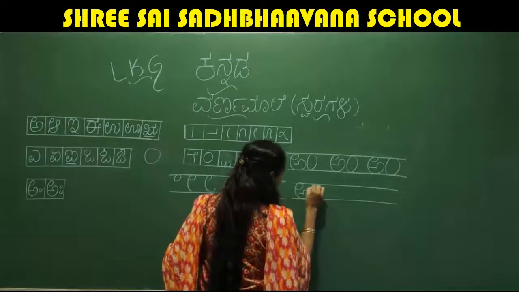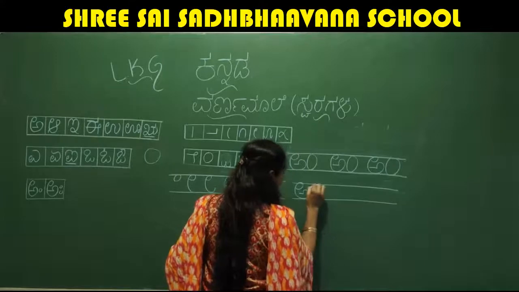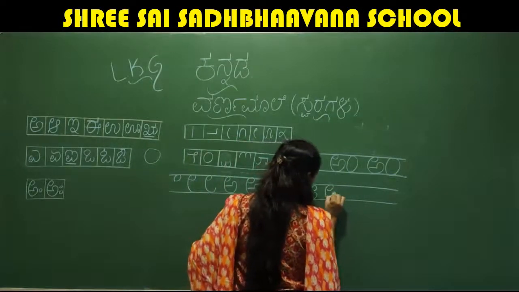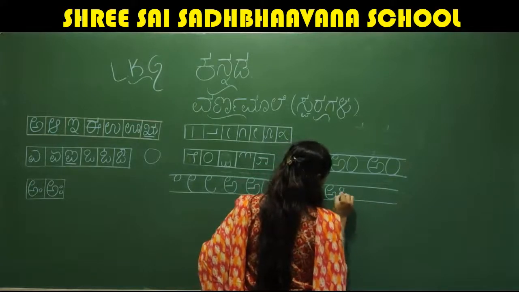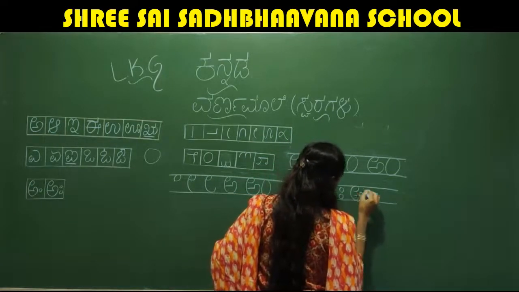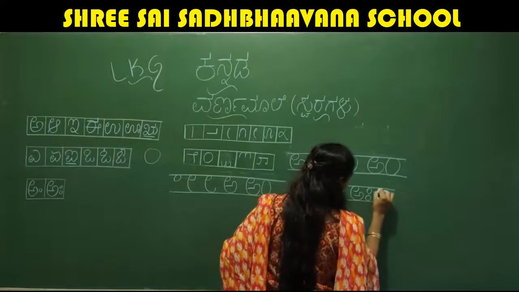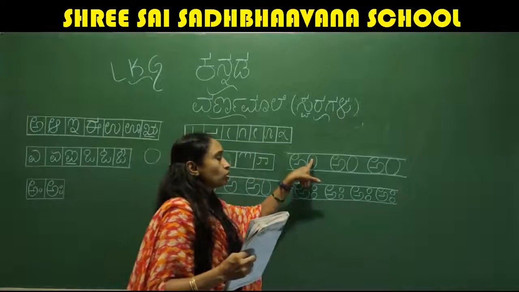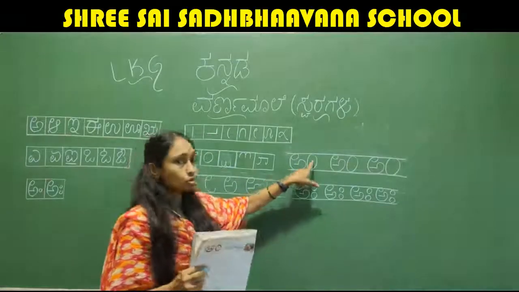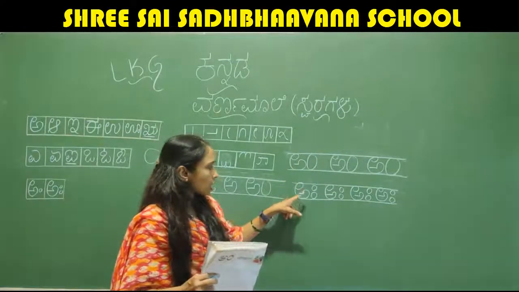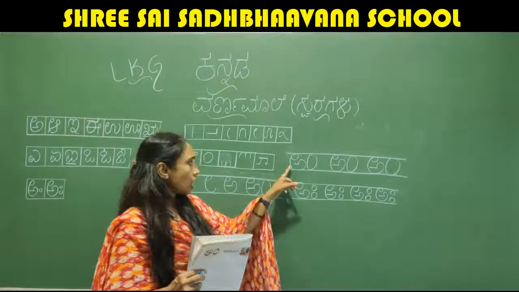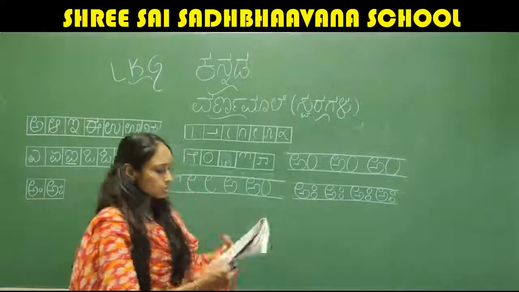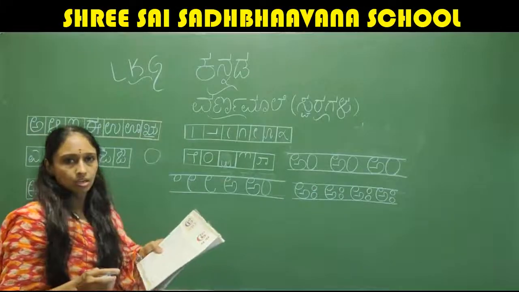Write 1 a here. A. Eradu sonne, aha. Eradu sonne means 2 zeros we have written, no? So like that. A 1 sonne. A 2 sonne, aha. See, this is the letter aha.